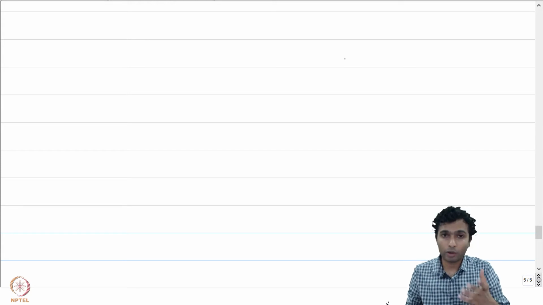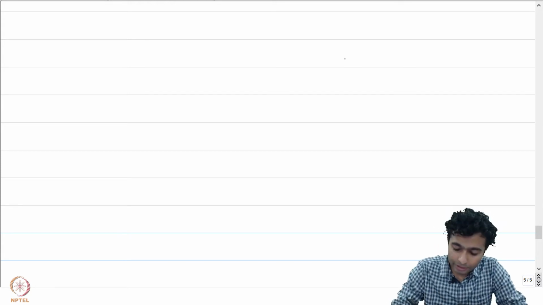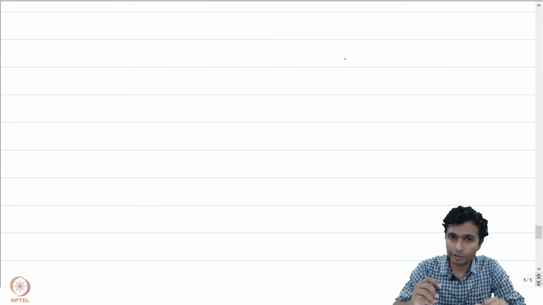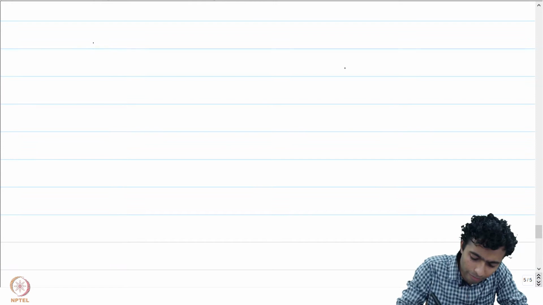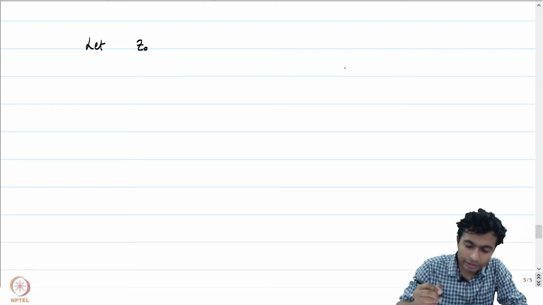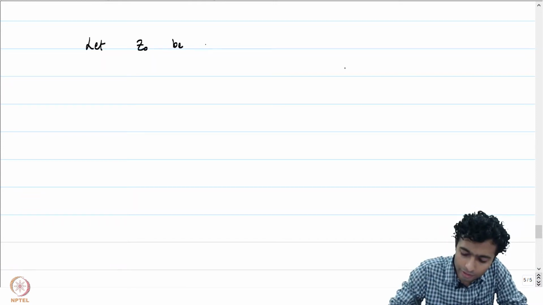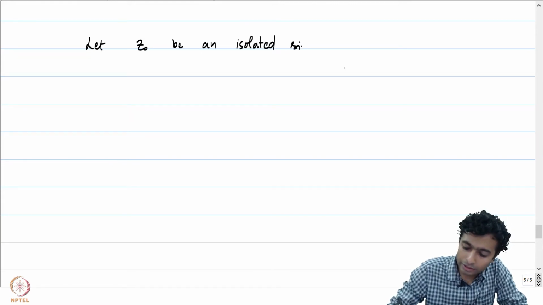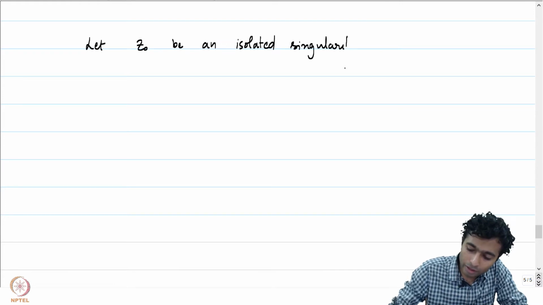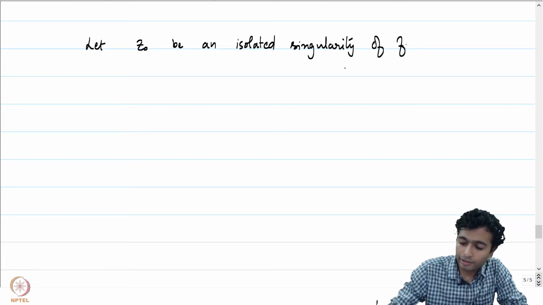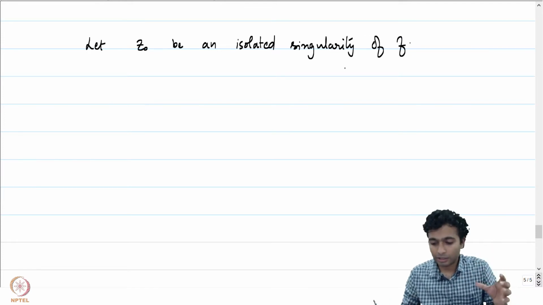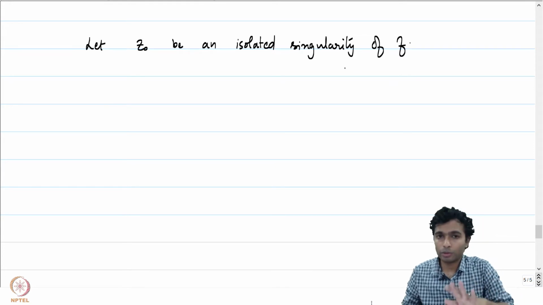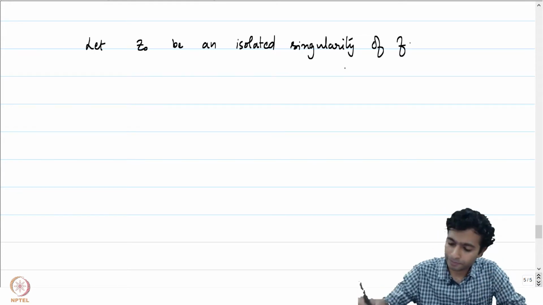By considering the behavior of f as z goes to the singularity, let's now study the other types of singularities that can occur. The first one that we will be discussing is what is called a pole of f at a given singularity z0. So let's start with z0, a point which is an isolated singularity. Recall that z0 is an isolated singularity of a function f if f is holomorphic in a punctured neighborhood D(z0, r) minus z0. We don't know about its behavior at z0.